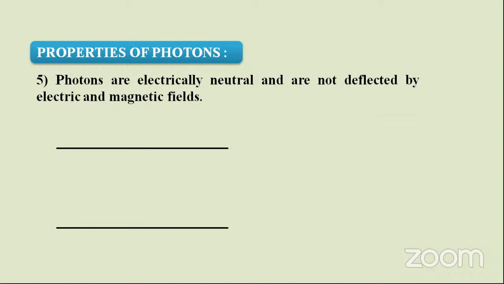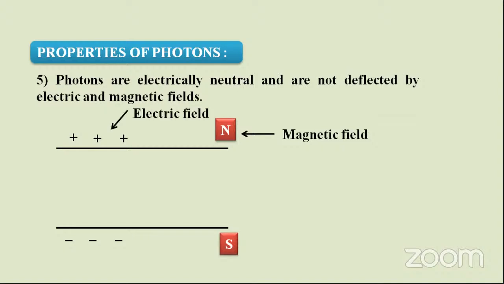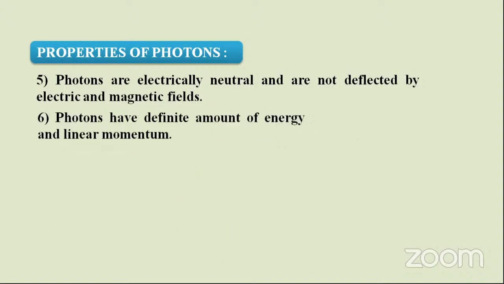Let us suppose I am drawing an electric field here, and a magnetic field with N and S meaning north and south. Whenever photons are allowed to pass here, are they deviating anywhere? They just travel along their path, not deflecting at all. This is about that property.